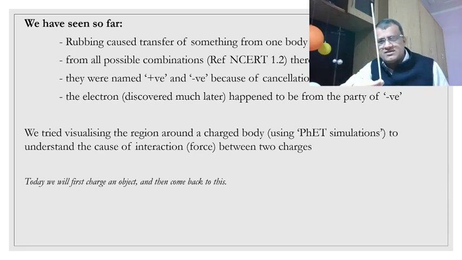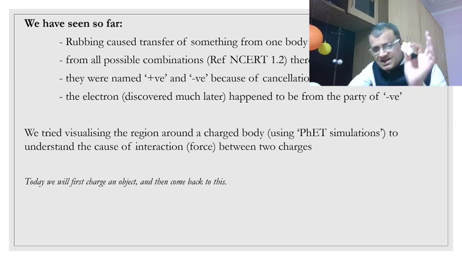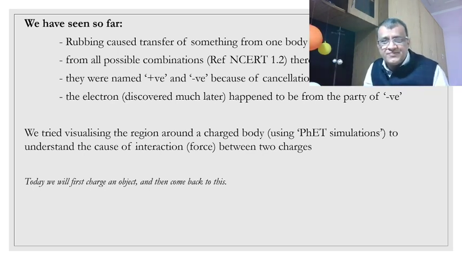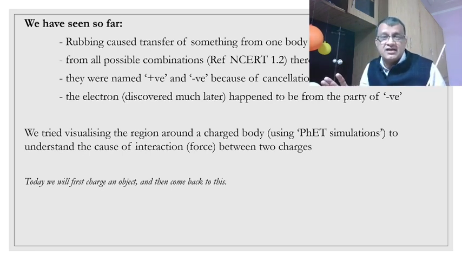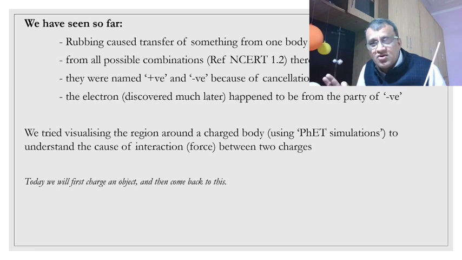But then you understand straw, you understand tissue paper, you understand balloon, you understand metal foil, which is there in the household. From all these combinations, our forefathers, they could make it out that there are two types of charges.